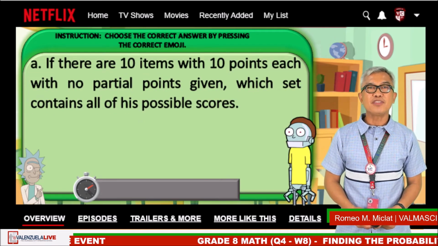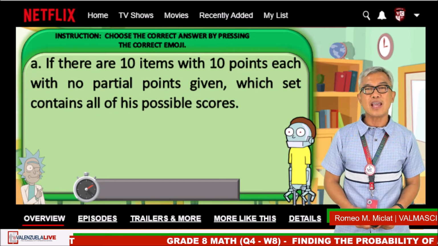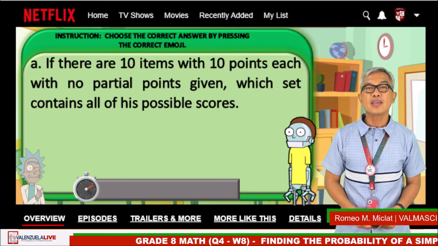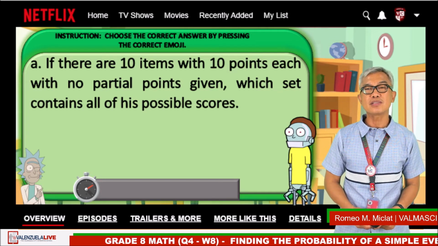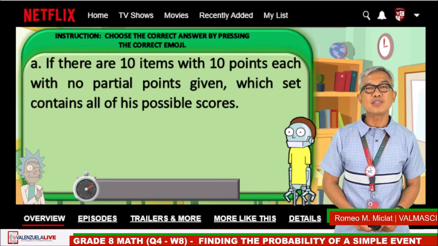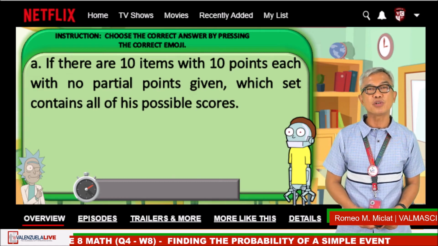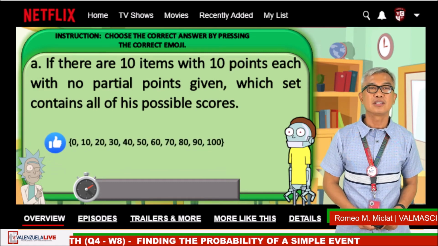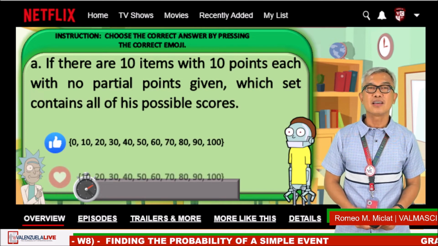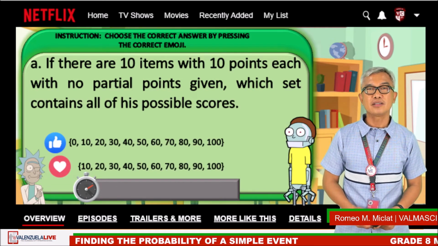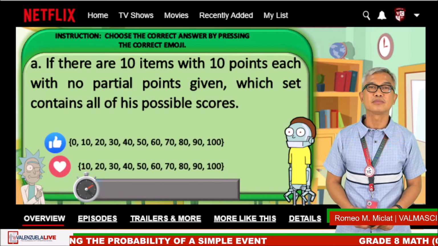Situation A, if there are 10 items with 10 points each, with no partial points given, which set contains all of his possible scores? Like emoji and the heart emoji. The timer starts now.